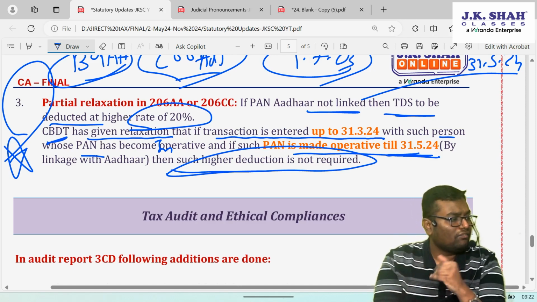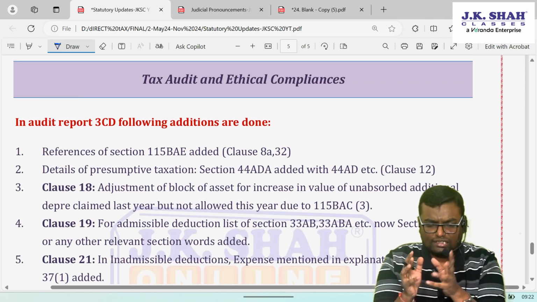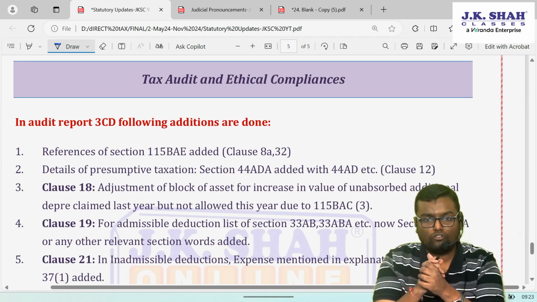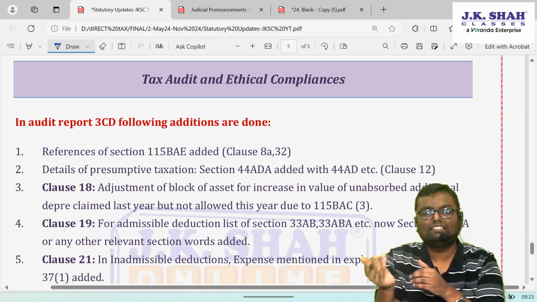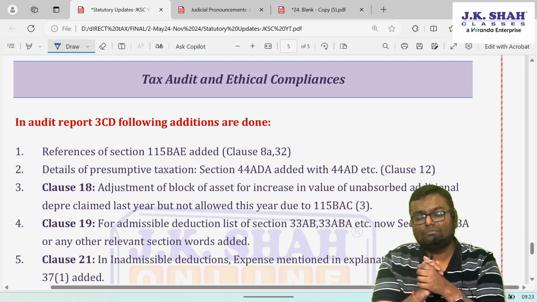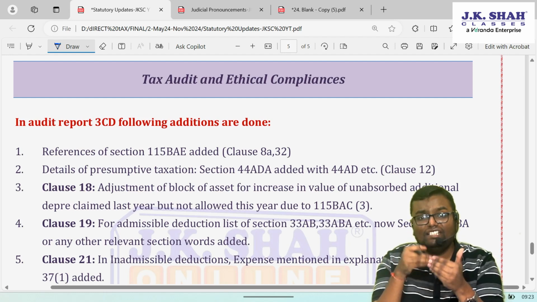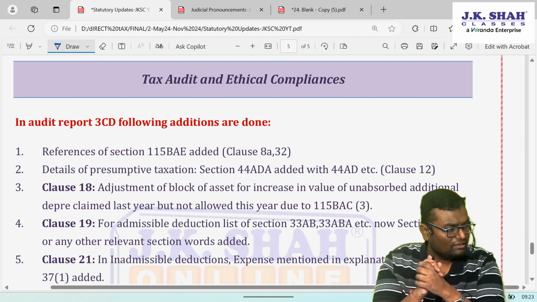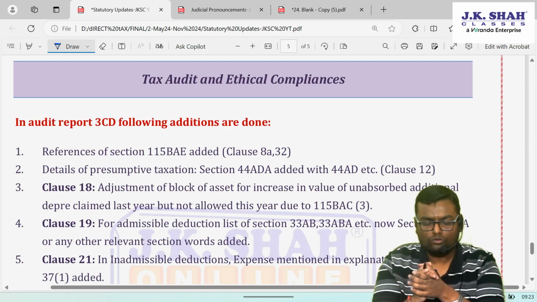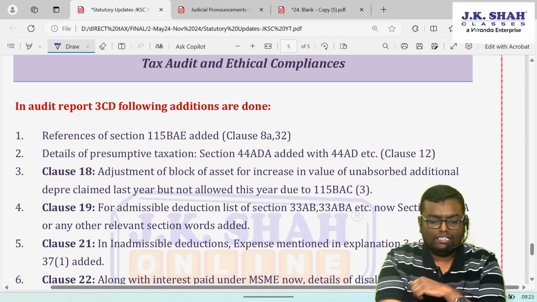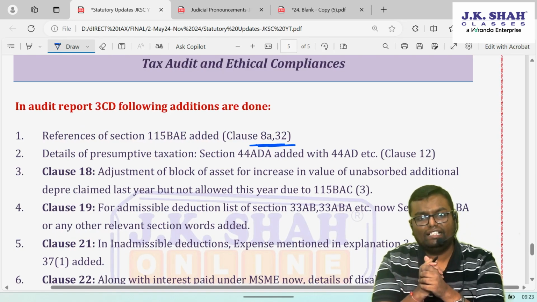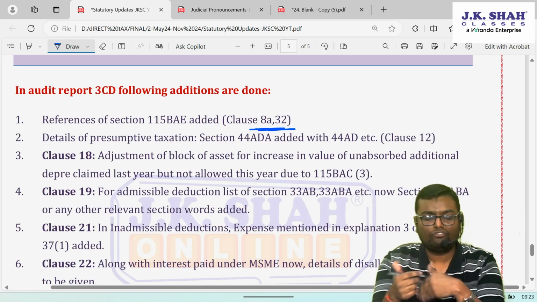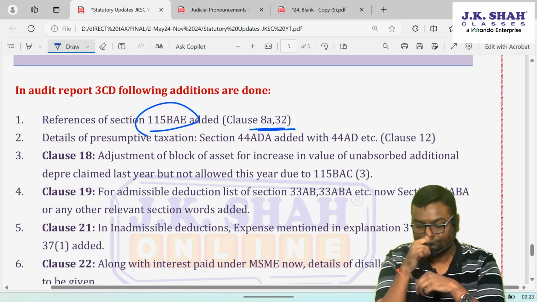Fine. The very next chapter in which the changes are there: tax audit and ethical compliances. We have seen the entire tax audit reports, Form 3CA, 3CB, 3CD. Specifically, there are some changes in Form 3CD. There are some additions which are made. What are the additions made in Form 3CD for the financial year 23-24 reports? In clause 8A and clause 32, wherever there was a reference of 115BAA, BAB, BAC, BAD, now a reference of BAE is also added.